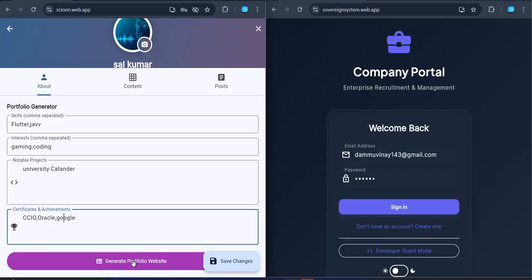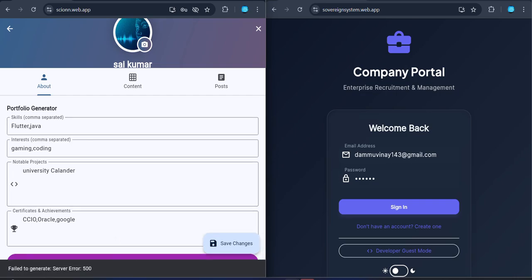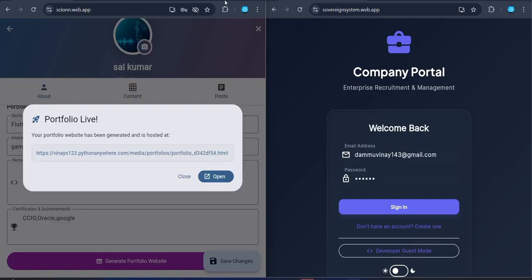Okay, let's generate a portfolio website with these details I have. You don't bother about my details. Just see the output I'm going to show you. When I click on generate portfolio website with all the details I have given in my profile, here I will get the link.